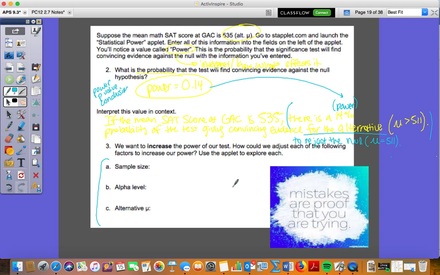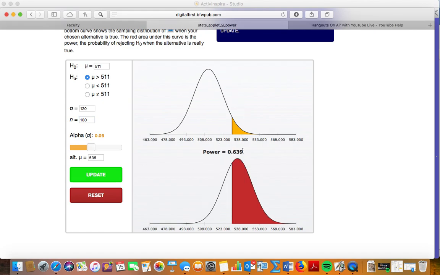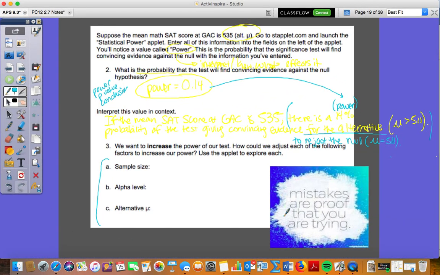So let's affect the sample size. As we increase the sample size, look what happens to the power. We go from 8, let's just make it 100. You'll notice that the power increases, right? So as sample size increases, power also increases as well.